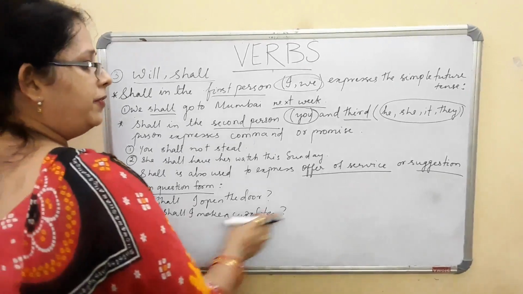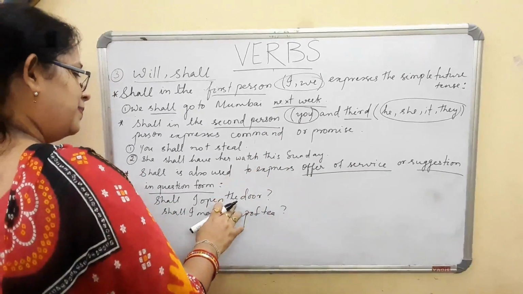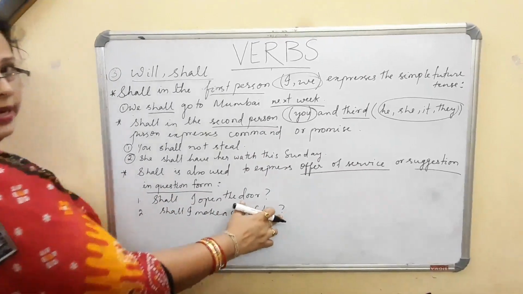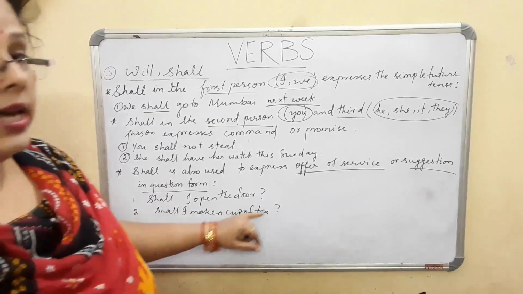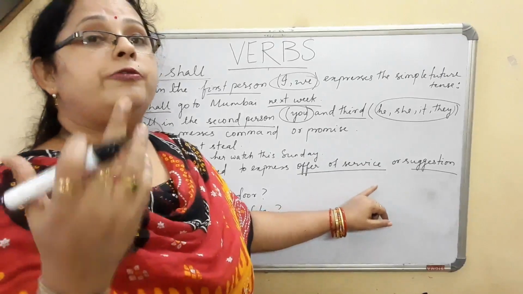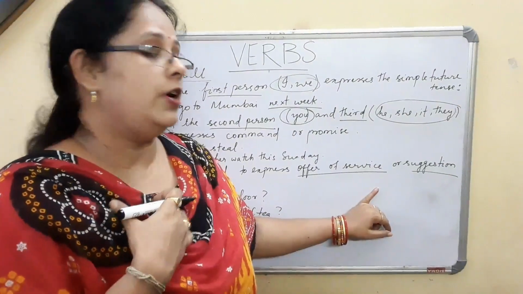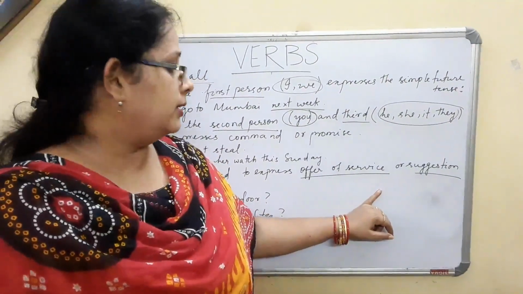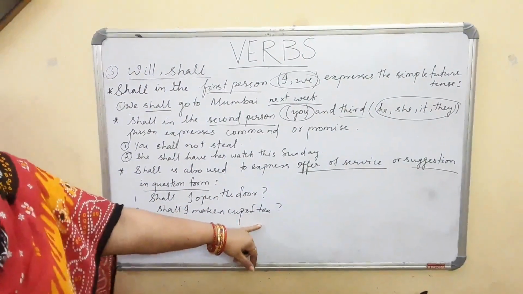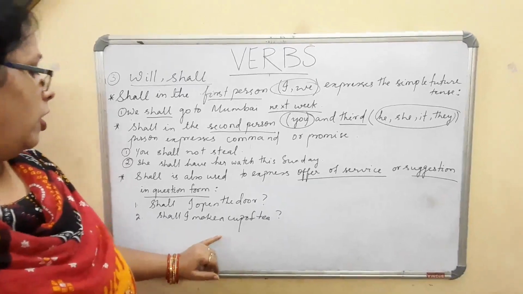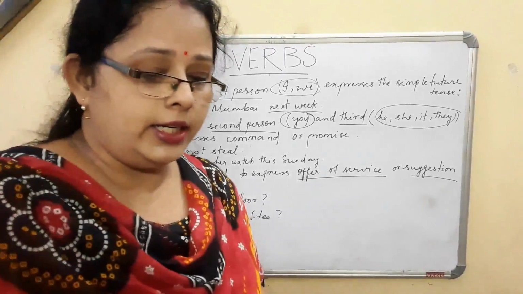Shall I get you a cup of tea? सजेशन भी है, ये सर्विस भी है, ये लेकिन क्वेश्चन फॉर्मेट में है. तो शैल को हम लोग क्वेश्चन फॉर्मेट में भी यूज कर सकते हैं in order to express the offer of service. We are offering our service to the other person or a suggestion to the other person in a question form. So after this we are coming to would and should.